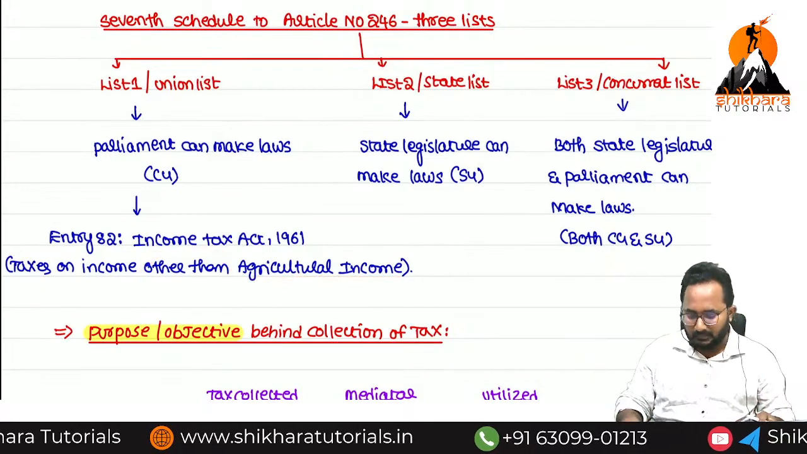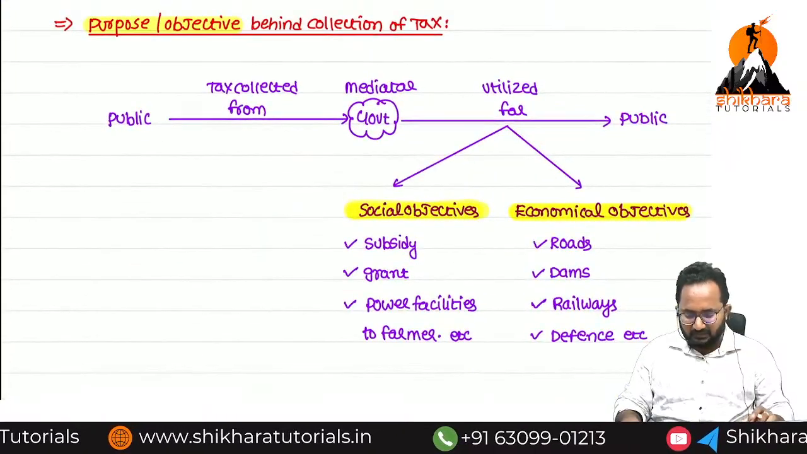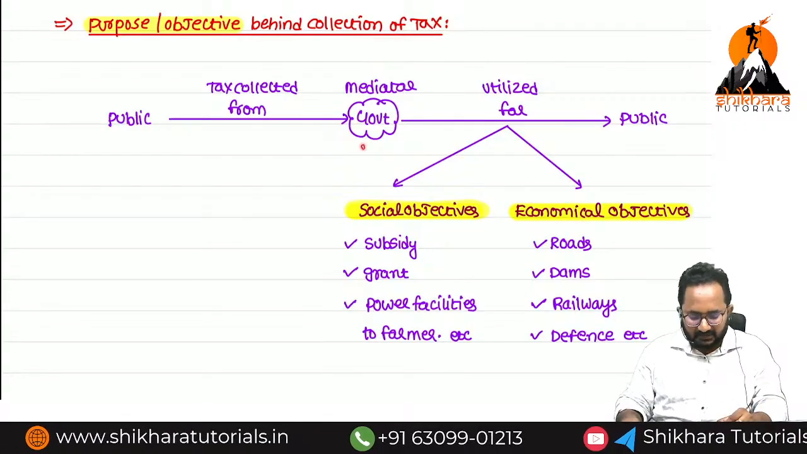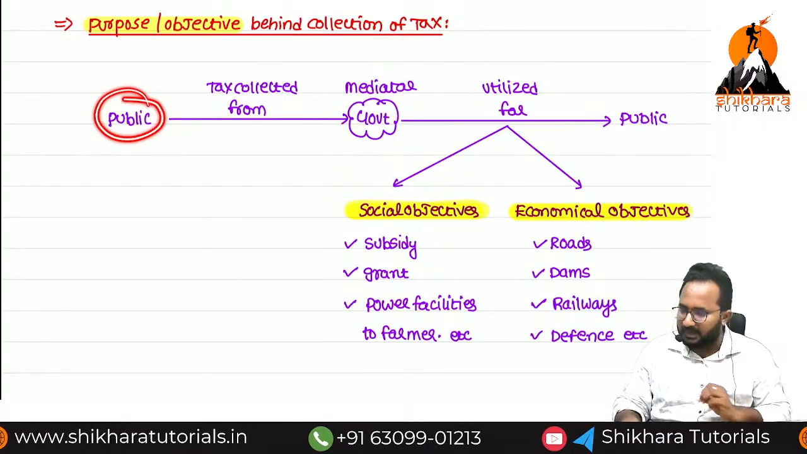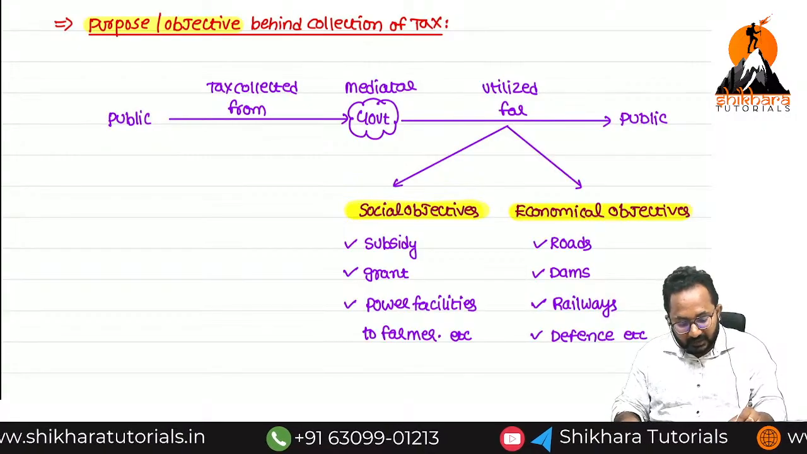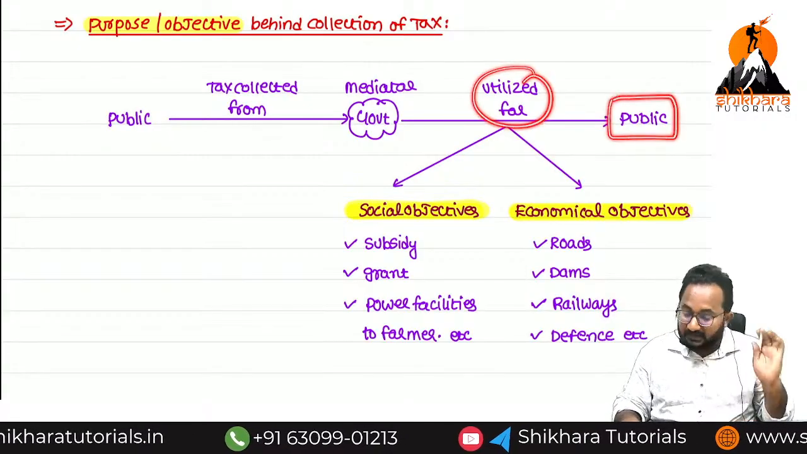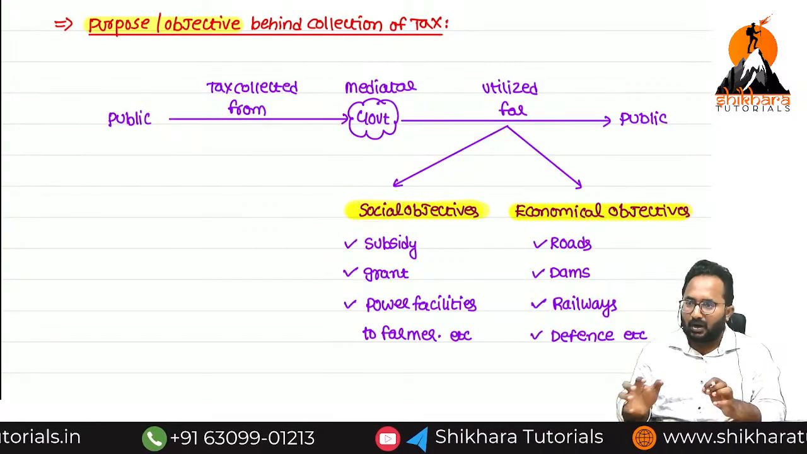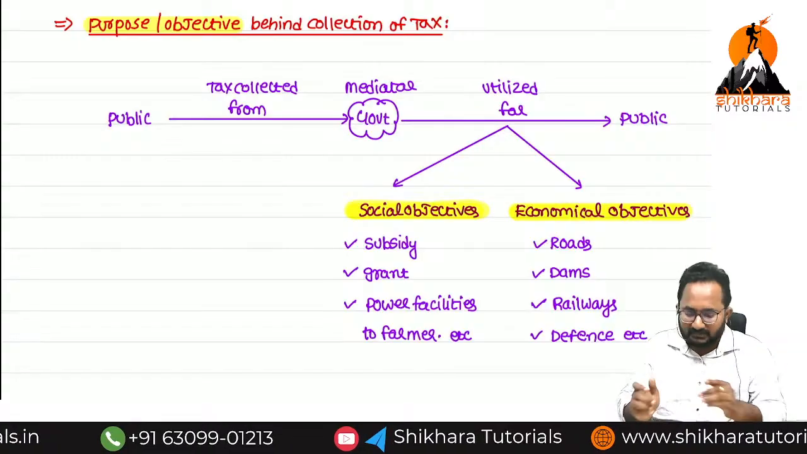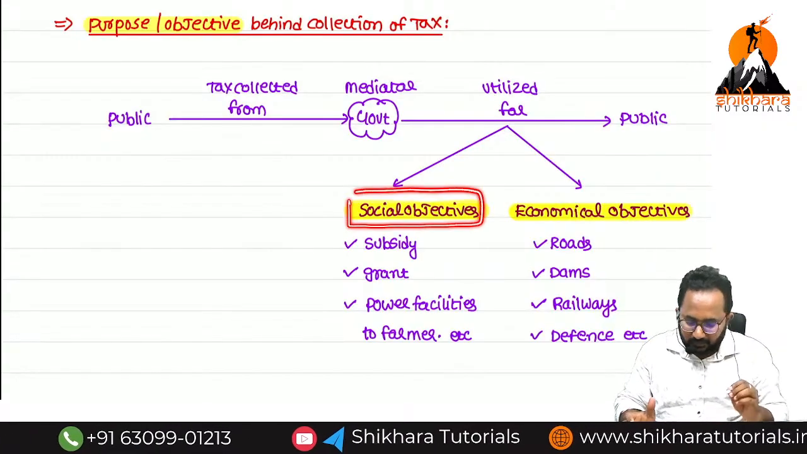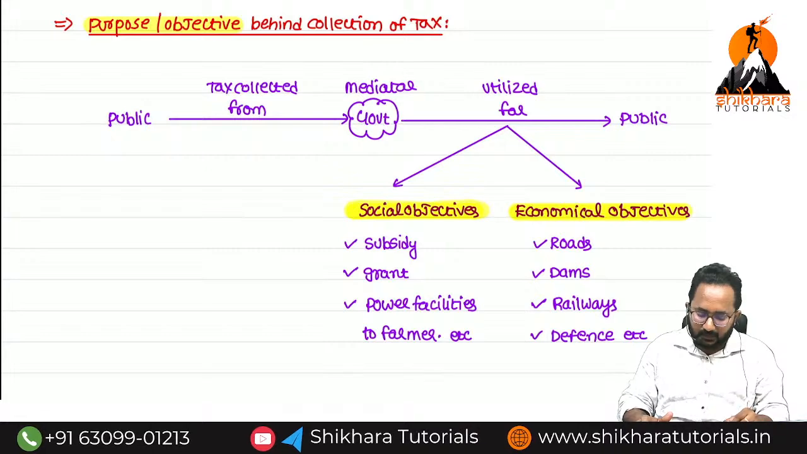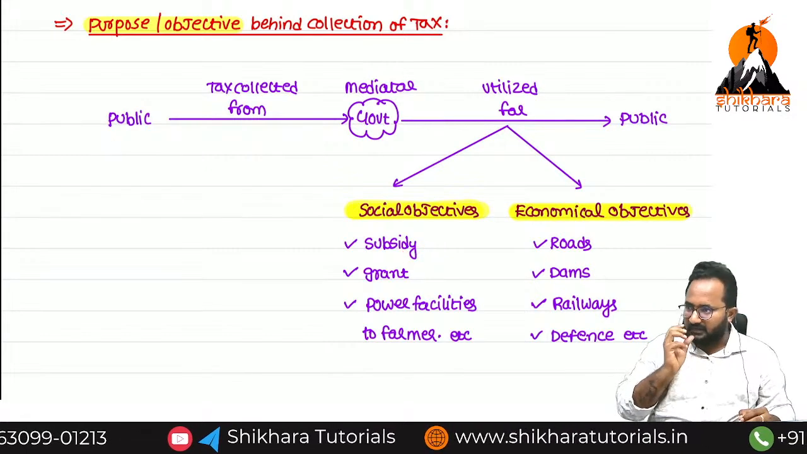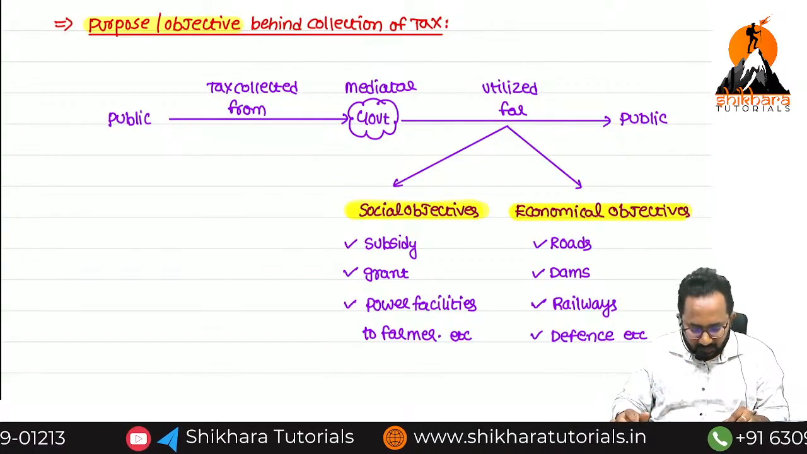Agricultural income. Okay, next we discuss the purpose or objective behind the collection of tax. Who is collecting the tax? Government. From whom? Public. Again, that amount is utilized for whom? Public. So what are the objectives? Social objectives. For example, in order to give support to poor persons, we are doing these social objectives. Subsidy, that means ration shops. Yes, ration shops, Anna canteens, etc. What are these things?